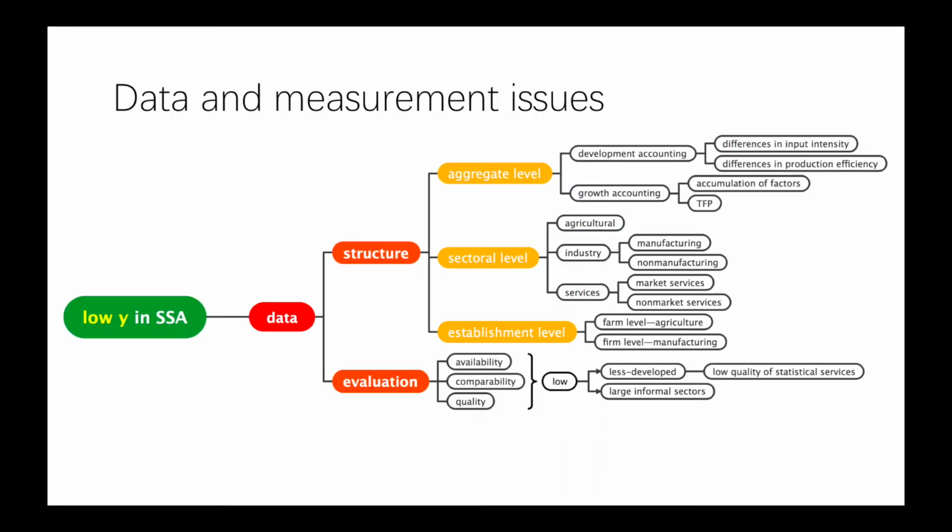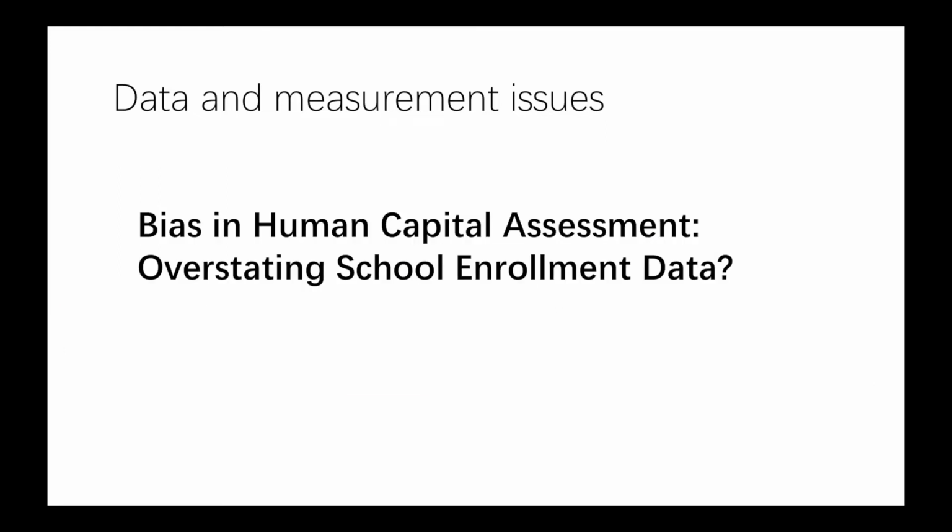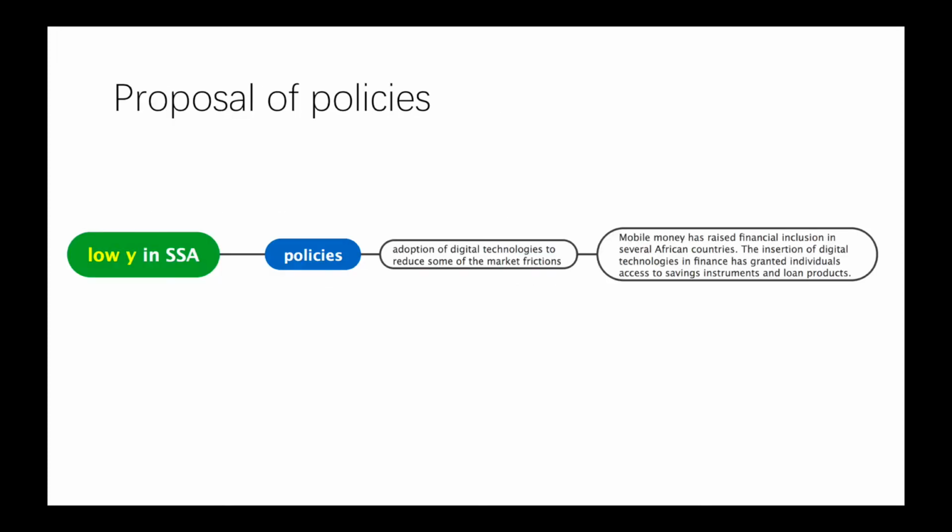For the measurement issues, the report provides a clear structure of the data being observed and evaluates their availability, comparability, and quality. Notably, the report states that school enrollment data might be overstated, and we will discuss it later. Last, the report also gives a proposal of developing digital technologies to stimulate savings and investments.